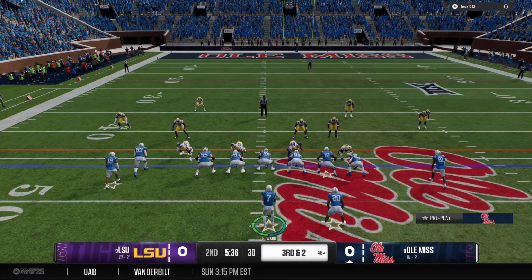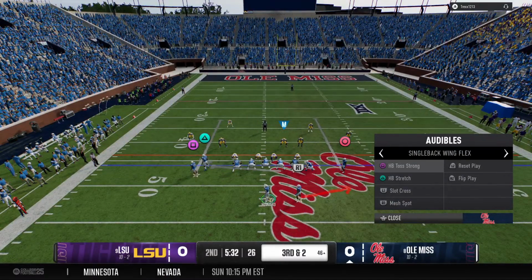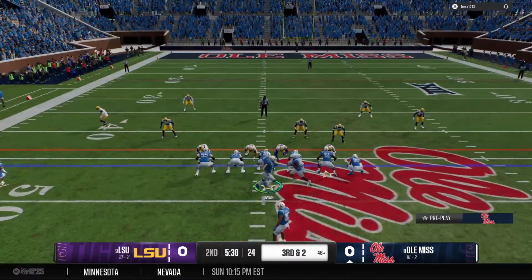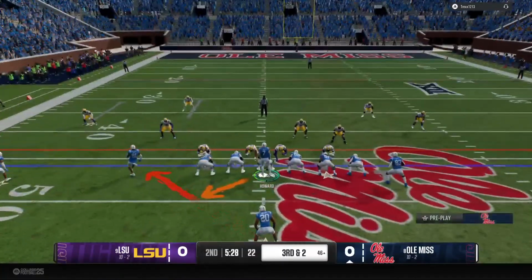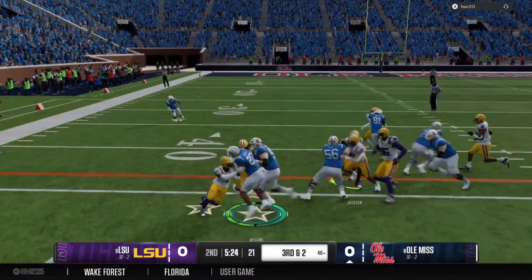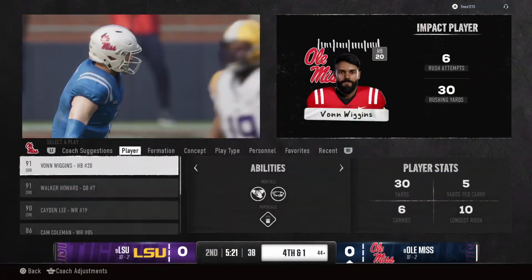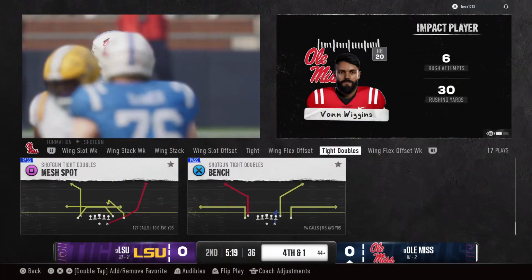Here we go. On 3rd and short, to try to pick it up on the ground. Fighting for yardage, but the defense stops him just short of that first down marker.